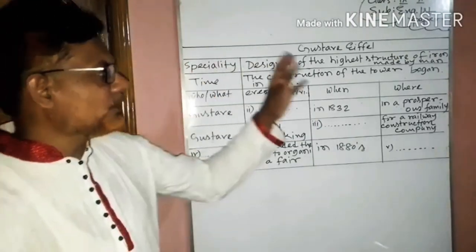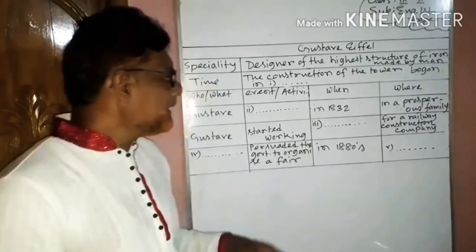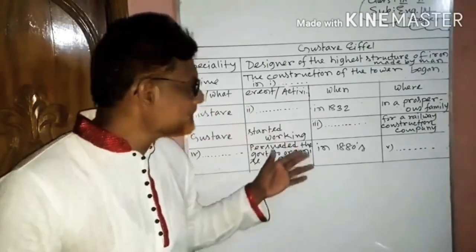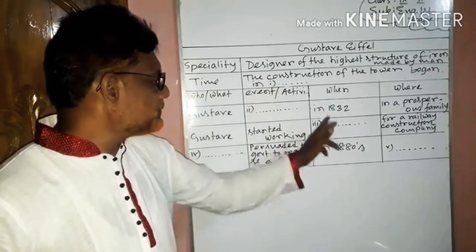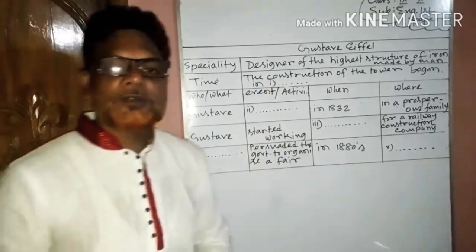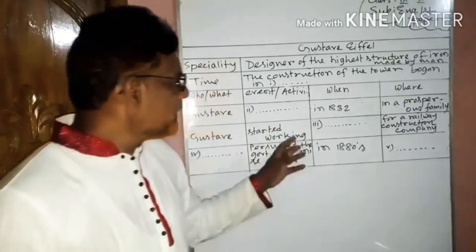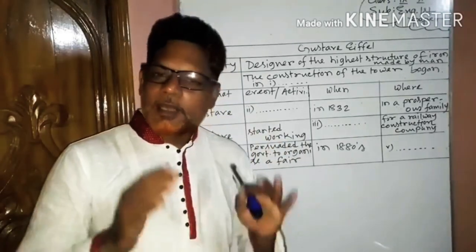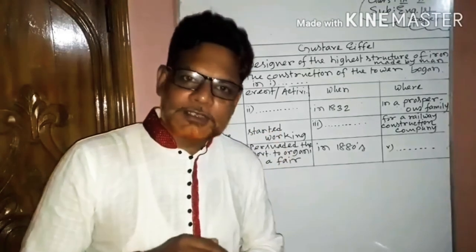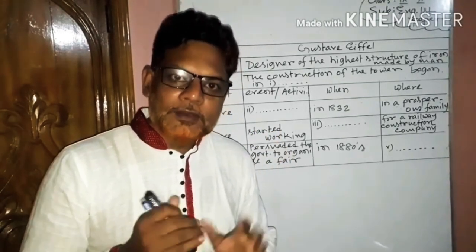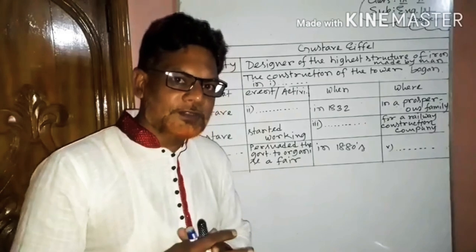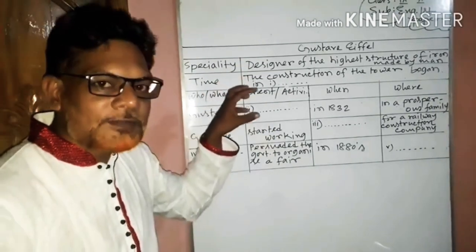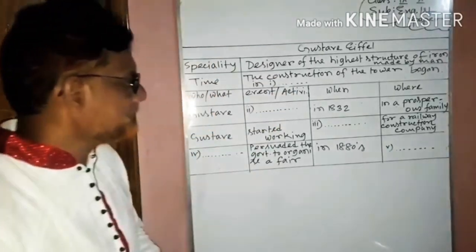I have drawn a table here, and in this table you can see there are some gaps. Roman 1, Roman 2, Roman 3, Roman 4 and Roman 5. We have to fill the gaps with some information. From where will you get this information? Definitely we will collect the information from the text, and we have to put the information in the table.